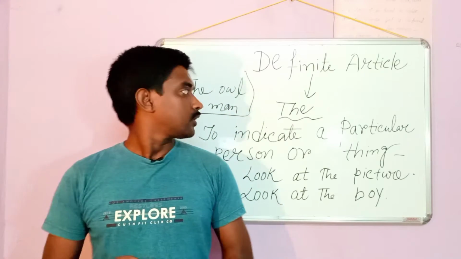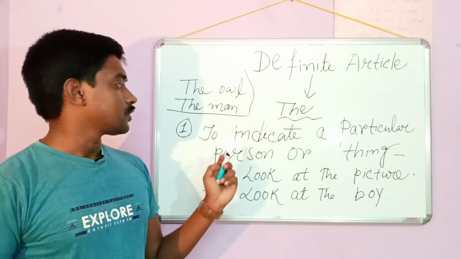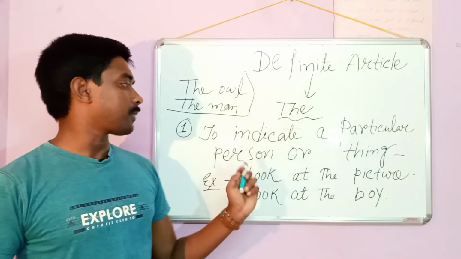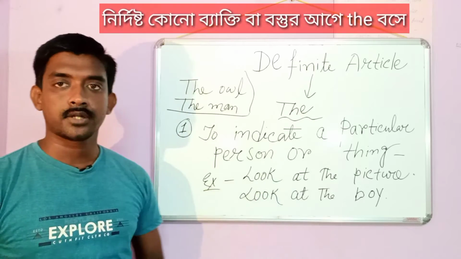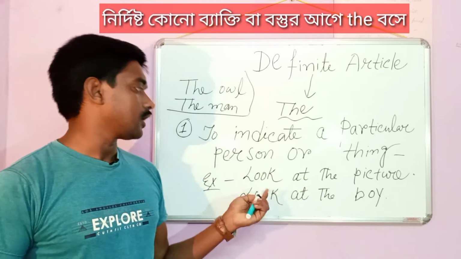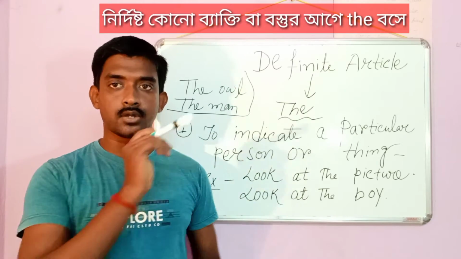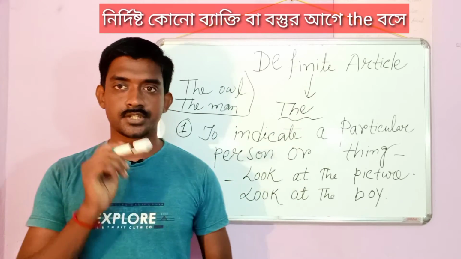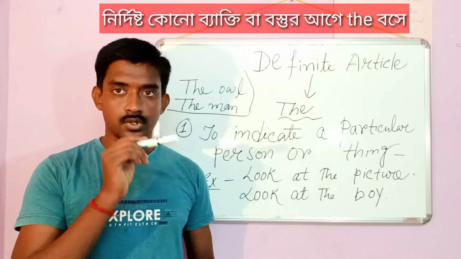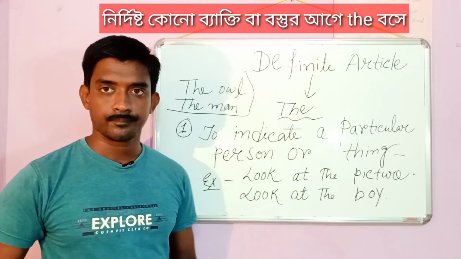First of all, the is used to indicate a particular person or thing. Like, look at the picture. When we point out "look at the picture", it refers to a particular picture. Or, look at the boy. This is a certain boy, it refers to a certain boy like Ram or Shyam.